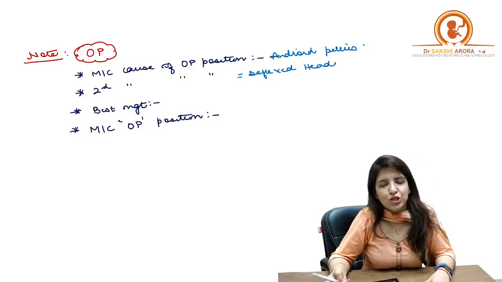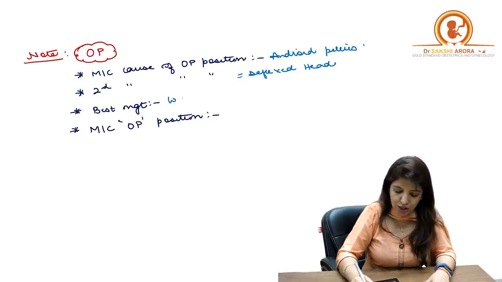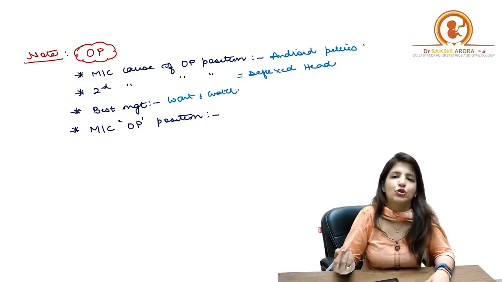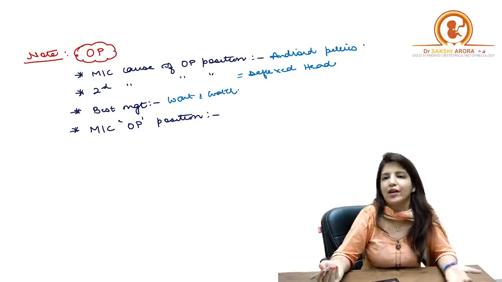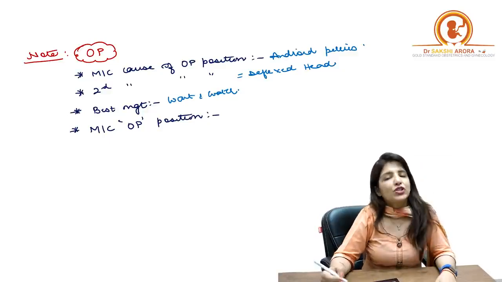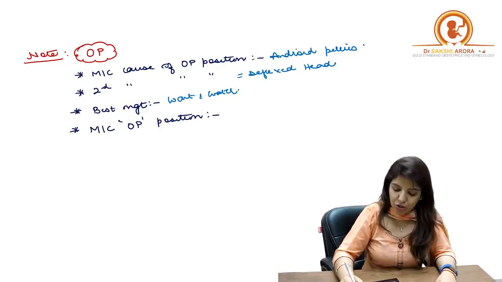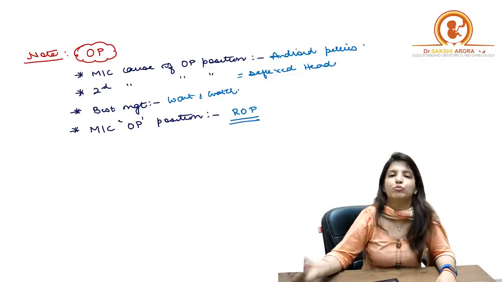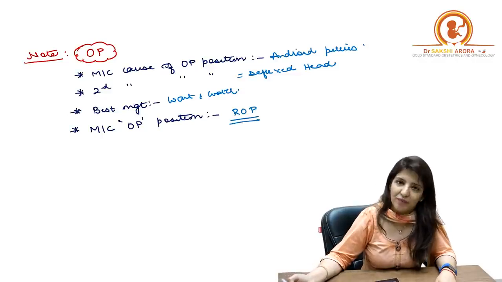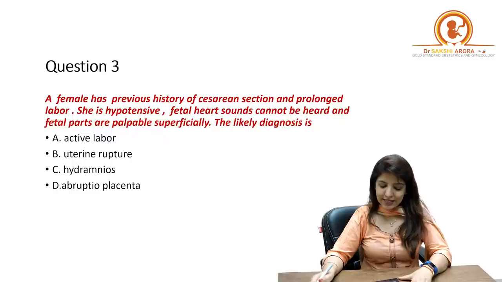What is the best management of occipito-posterior position? It is wait and watch. Most of the times the head of the baby will spontaneously rotate and vaginal delivery will happen. Which is the most common occipito-posterior position? It is the right occipito-posterior position which is the most common. Okay, let's see the next question.